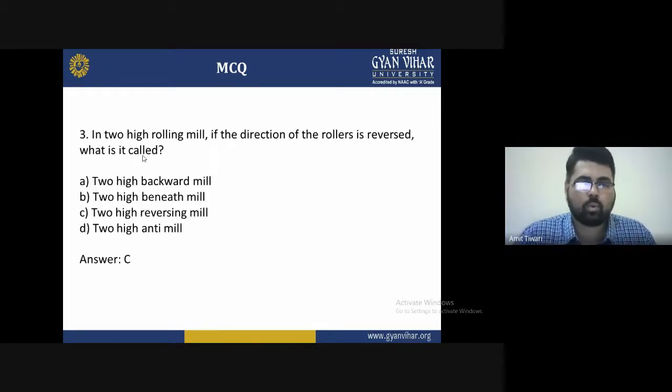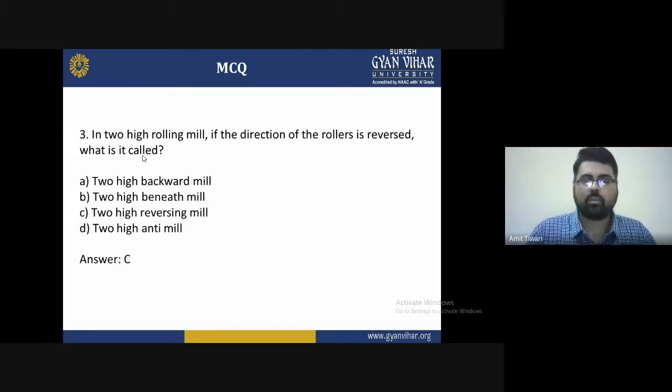Third one is, in a two high rolling mill, if the direction of the roller is reversed, what is it called? A is two high backward mill, B two high binet mill, C two high reversed mill, and D two high anti mill. The correct answer for this is C, two high reversed mill. Basically, as you know, in the two high rolling mill, if the direction of the roller is reversed, the rolling direction is reversed. That is what we call a two high reversing mill.